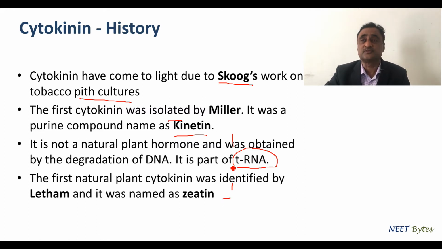The first natural cytokinin was identified by Latham, right, and it was named G18. So we have acquainted ourselves with two names: one is kinetin and the second is G18, right? Out of those, G18 is the natural one, kinetin was the artificial one. Okay.